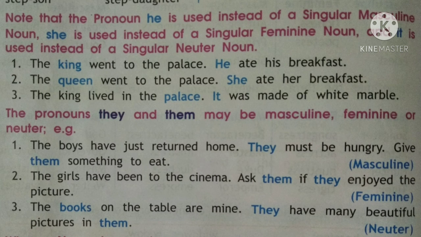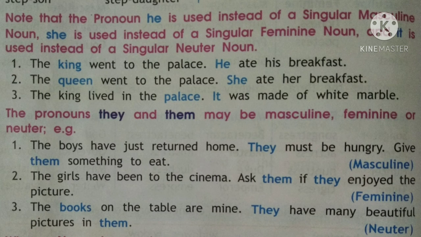And it we normally use in the neuter gender, that is something without life. So for example, the first one, the king went to the palace. King is a masculine gender, so here we use he ate his breakfast. So these are the pronouns which are relating to the king. So we need to change the pronouns also in the sentence.